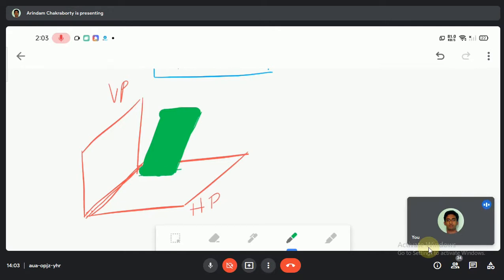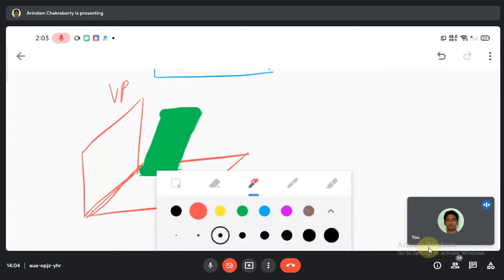Now as you can see, the plane is above HP, but it is tilted towards VP. Okay, so what will happen? Let me give you the idea, because here you will be getting confused. That's why I am giving you the idea that will make sense.